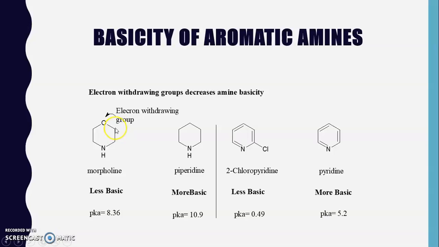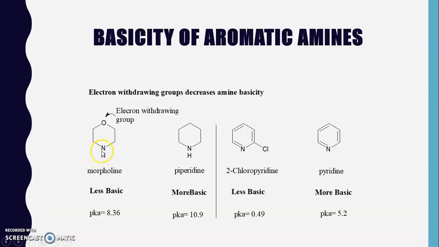So to get stability, these two carbon atoms withdraw electrons from these carbon atoms, and in turn these two carbon atoms become electron deficient, and to get stability, again these two carbon atoms withdraw electrons from this nitrogen atom, and this nitrogen atom becomes less electron rich or electron deficient,